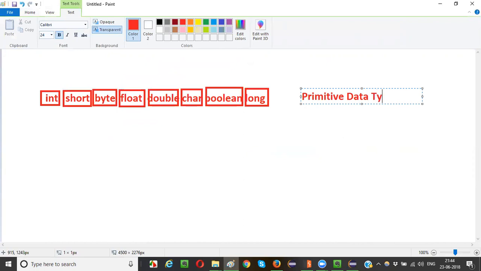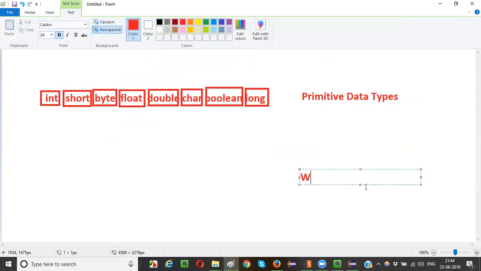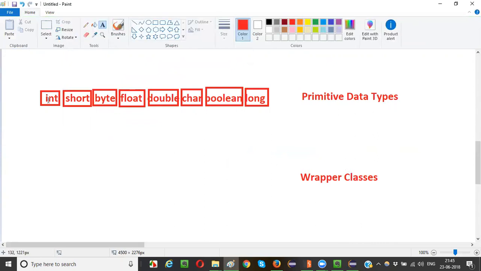How do we convert these primitive data types into objects using the wrapper classes, right? Using the wrapper classes, I can convert these primitive data types into objects. So do you think for every primitive data type there is only one wrapper class? No, right? For every primitive data type, there is a separate wrapper class, guys.